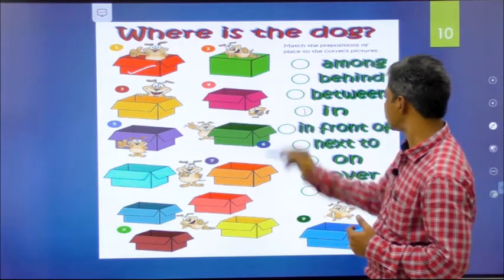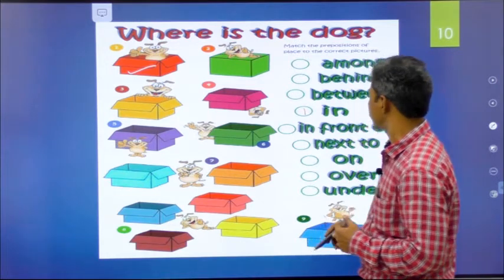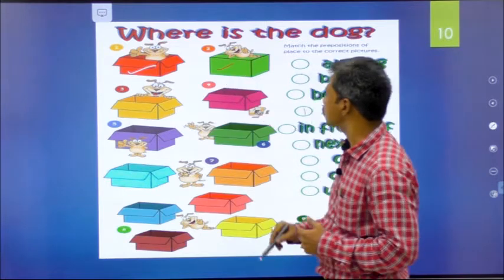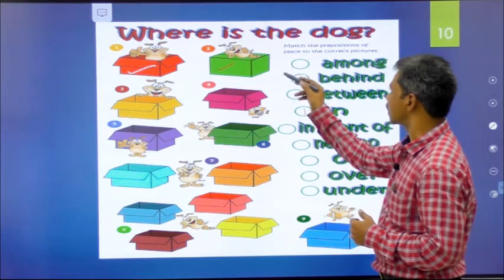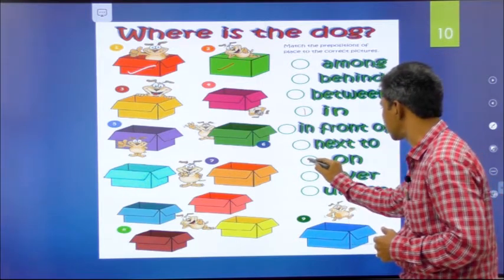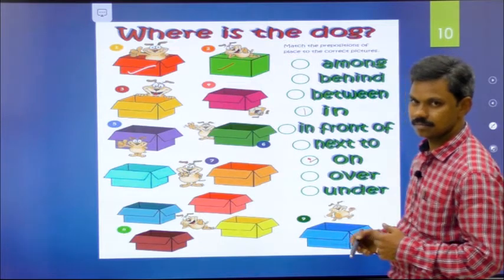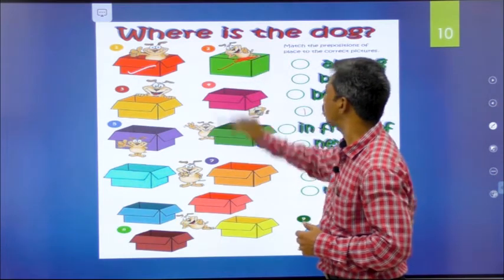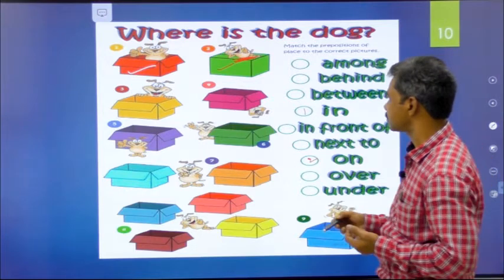The dog is in the box. Okay. Next, let's come to the second image. Where is the dog? The dog is on the box, touching the surface of this particular box. So we can use on.